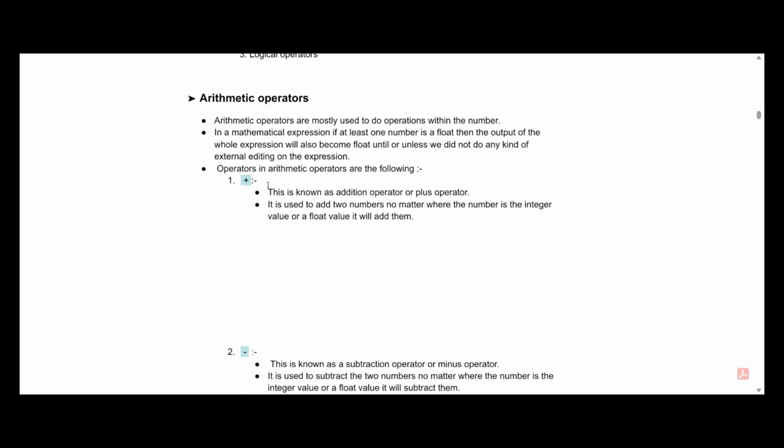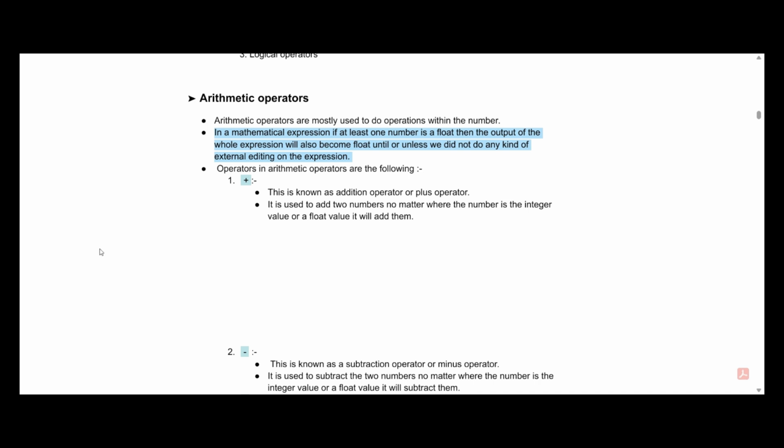Let us now see the second line, what it says: in a mathematical expression, if at least one number is a float, then the output of the whole expression will also become a float, unless we do any kind of external editing on the operations.